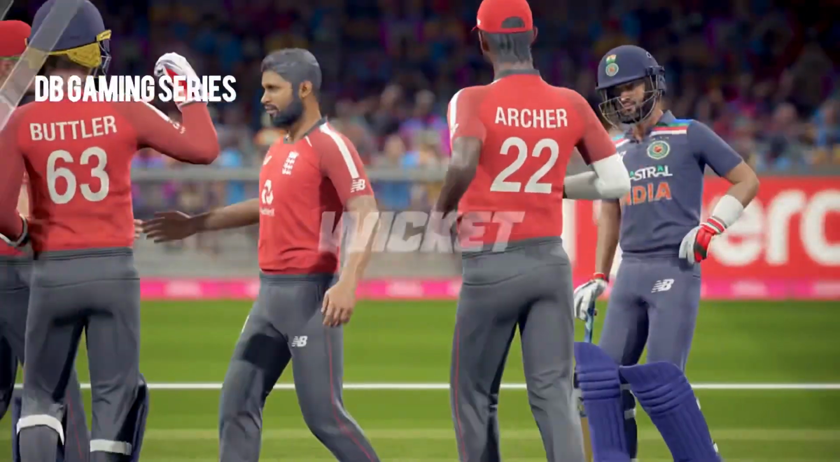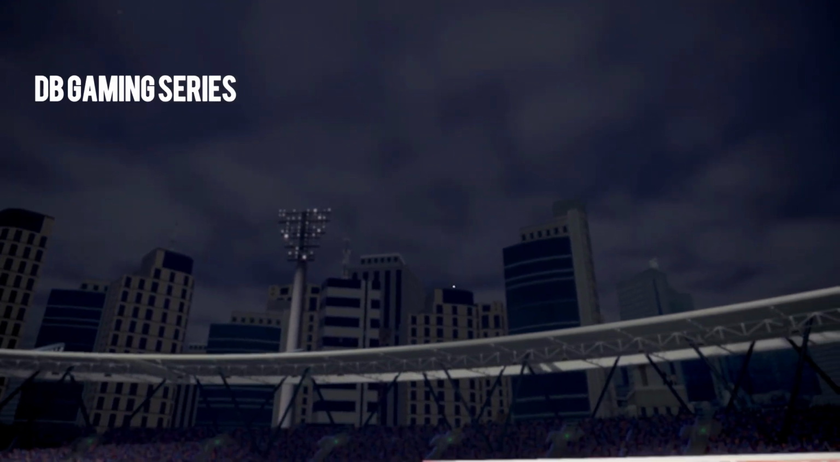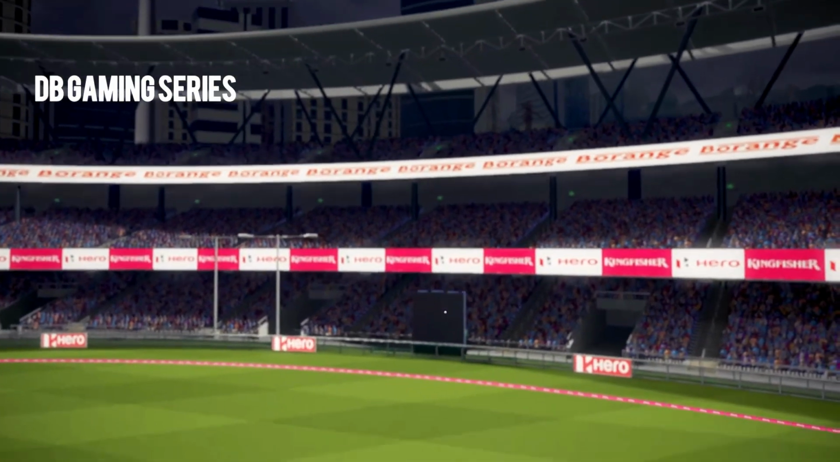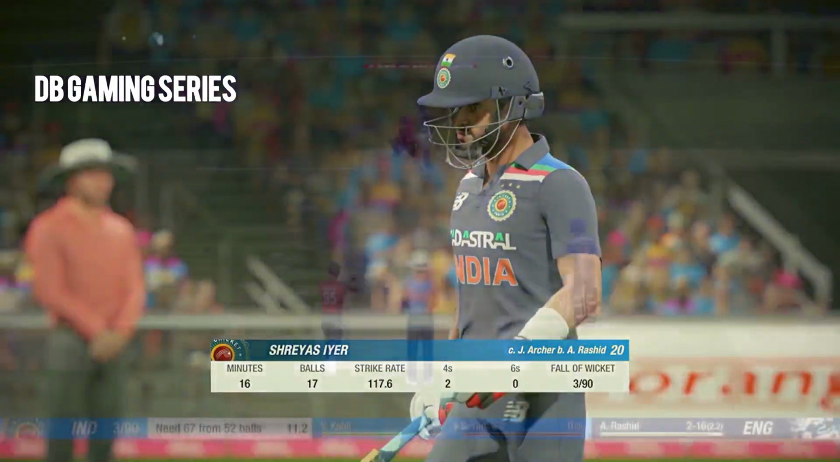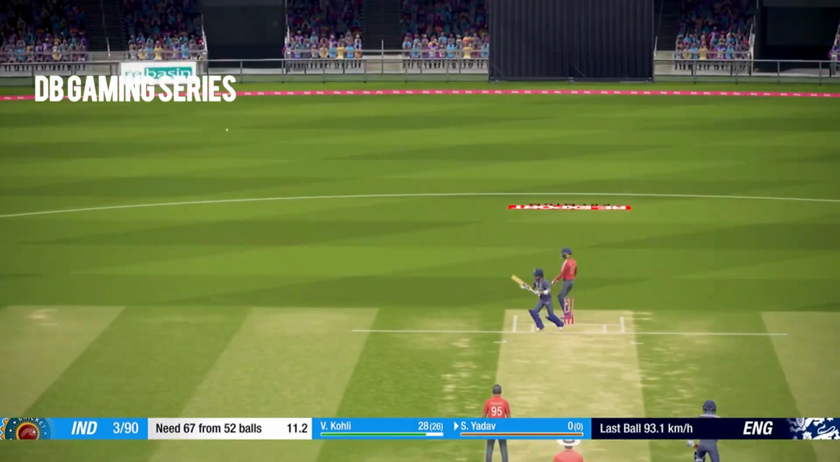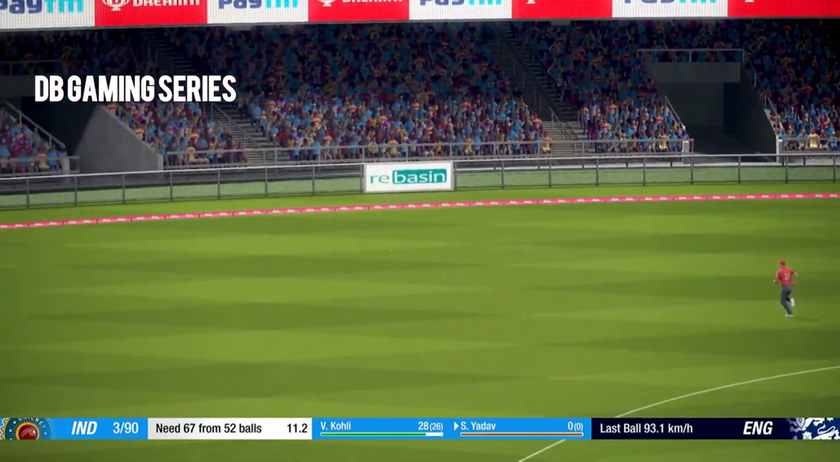Not really a required shot because India had the run rate under control. But Shreyas Iyer did want to go for the 6 and misses out. So he has to walk back for 20 runs as India loses another wicket. And India are now 3 for 90. Surya Kumar Yadav, new man in, first ball. And he smacks it for 4 runs.